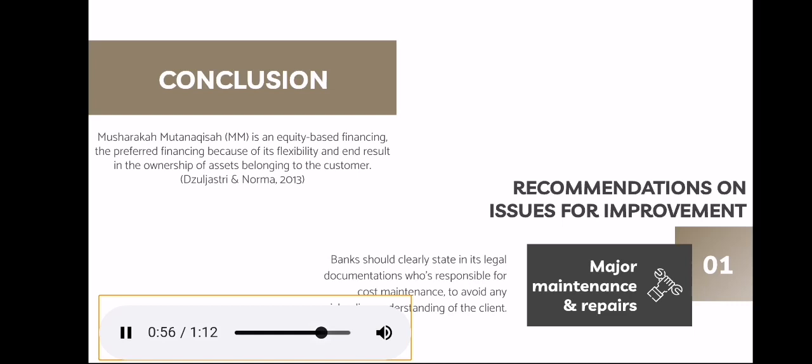to bear the cost of maintenance. It is said to be done based on a mutual understanding between the client and the bank. Thus, the bank should clearly state in its legal documentation who is responsible for the servicing to avoid any misleading understanding of the client before they enter into the contract.